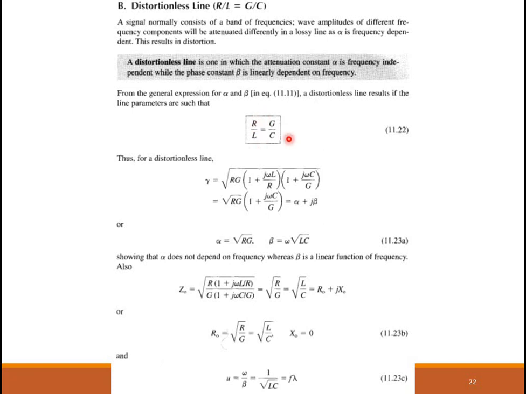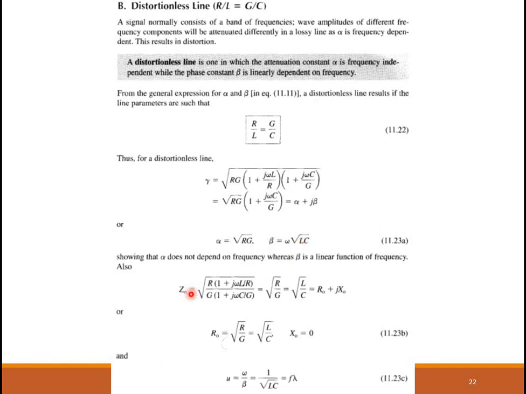So if R by L is equal to G by C, I'm going to substitute this relation in the expression for gamma. And when I substitute, these are the expressions that I get for alpha and beta. So what do you understand from this? Your attenuation constant is independent of the frequency and the phase constant varies linearly with respect to the frequency.